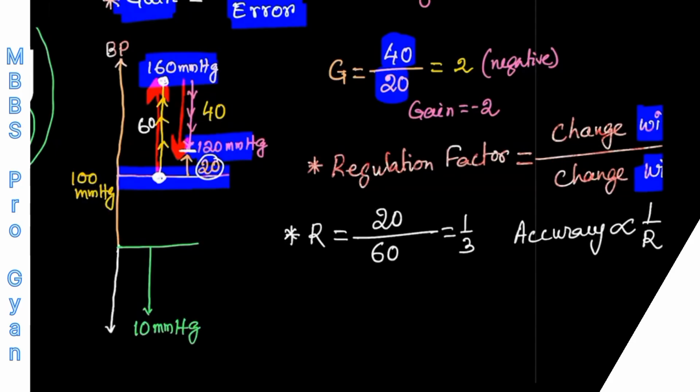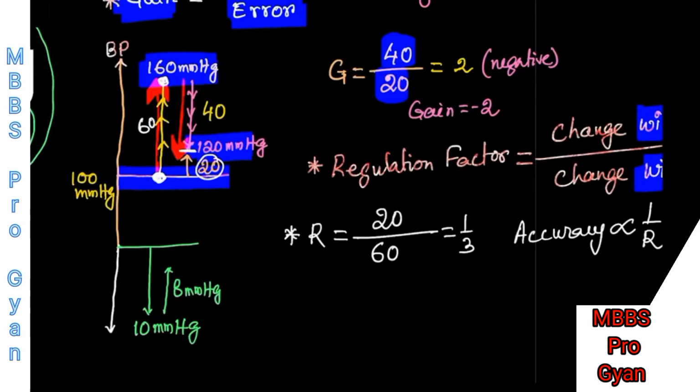But due to the control system, the person is again gaining blood pressure, and that gain is 8 millimeter of mercury. Getting my point? They are not giving you the basal level of blood pressure, but they are directly saying that due to certain reason blood pressure falls 10 millimeter of mercury, and due to the baroreceptor control system the person gains 8 millimeter of mercury.